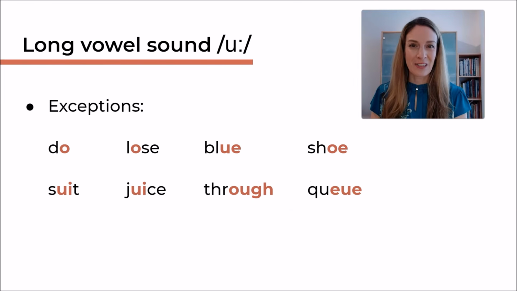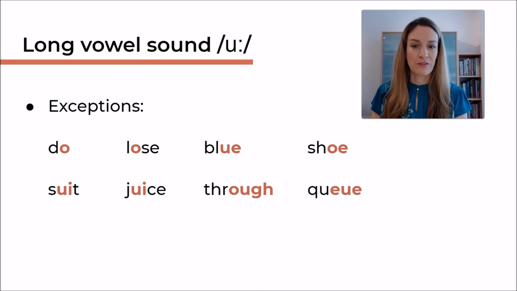Alright, but there are quite a lot of exceptions that follow a lot of different spelling patterns. So I've just listed some exceptions in forms of words and not spelling patterns because there's so many different ones. But I think you know these words, so let's just go over their correct pronunciation with the sound U. Do, loose, blue, shoe, suit, juice, through.